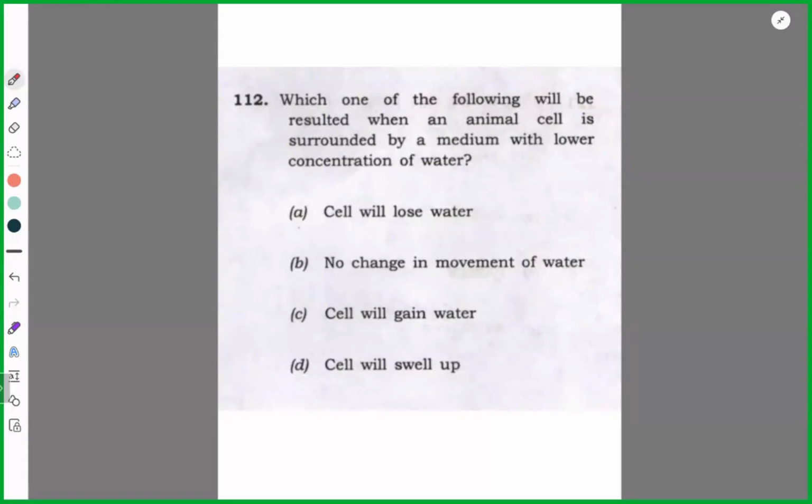Cell will swell up. Now, they said that the animal cell is surrounded by low concentration water. That means the cell will lose water. Obviously, water will move from high to low: inside high, hypertonic; outside low. Got it? Yes, sir. Okay, next.